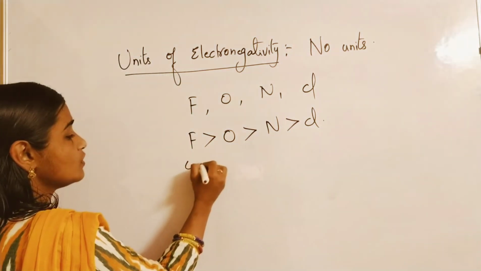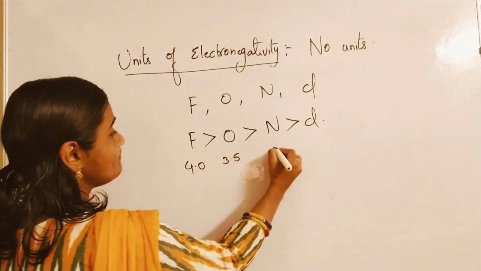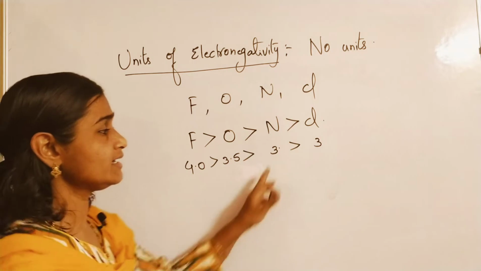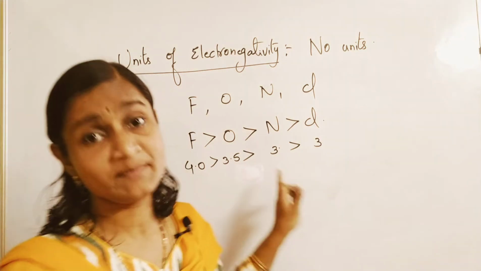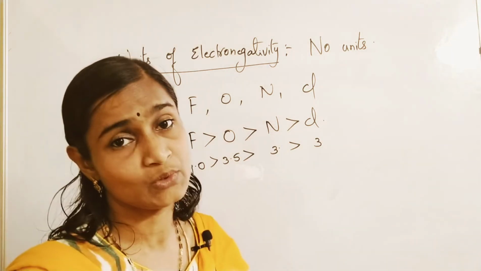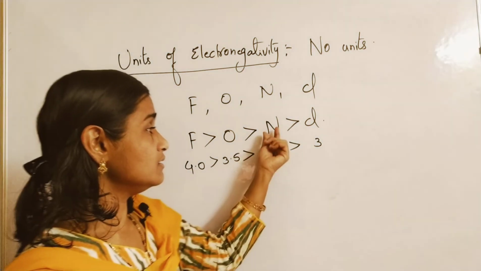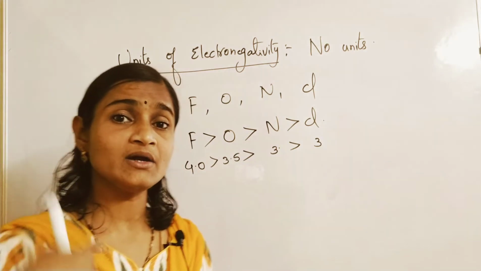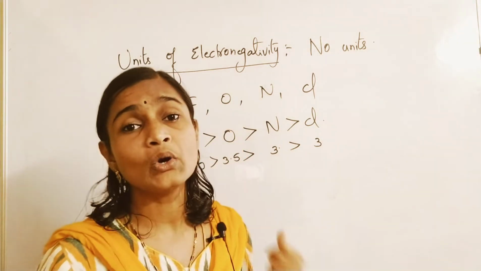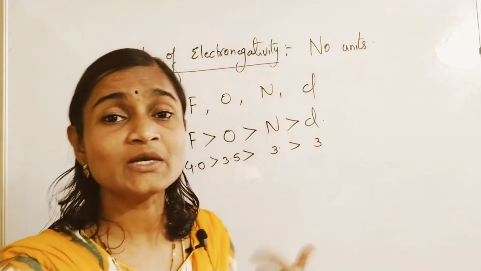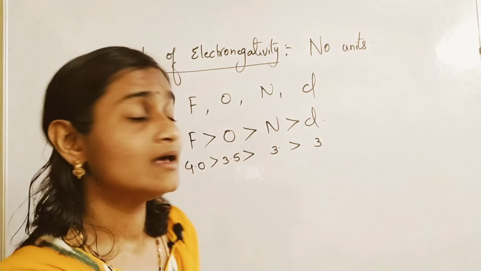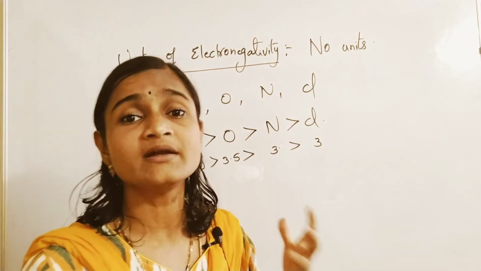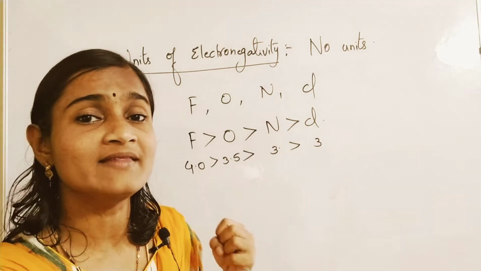Values are given as 4.0, 3.5, and almost around 3 and 3 only. Similar values are there for nitrogen as well as chlorine. You may get one question like this also: according to Linus Pauling, chlorine and nitrogen are having the same electronegativity values. But still, nitrogen is treated to have more electronegativity than chlorine.